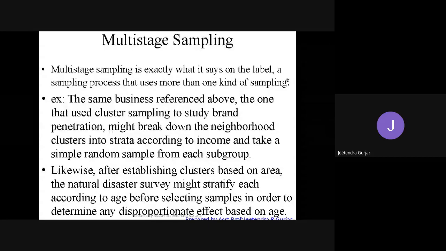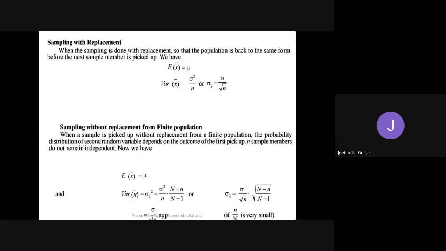This is a very large application. Understanding all these things, now we are going to go for mathematically sampling with replacement. Looking at the sample, we are going to replace it. When sampling is done with replacement, the population is back to the same form before the next sample member is picked. Suppose again we have done cluster sampling. If I take 5 clusters and I pick one, the next member who comes to pick up the sample,